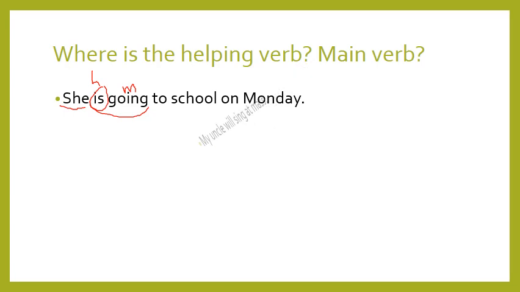Another example: My uncle will sing at mass. What is the subject? My uncle. What is the helping verb? Will. And what is the main verb? Sing. Excellent. Let me ask you a question here. When do the actions happen? In the first one, the helping verb is is, so the sentence happens in the present. In the second sentence, the helping verb is will, so it will happen in the future.